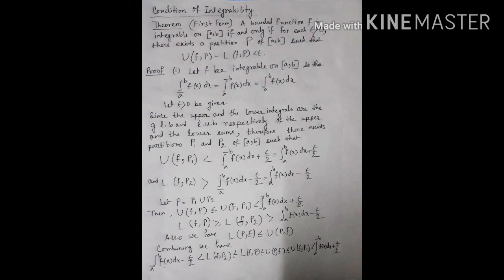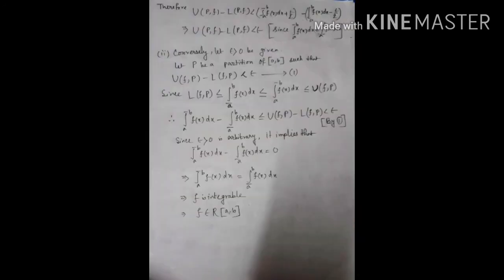So combining, we have the lower integral from a to b of f(x) dx minus epsilon by 2 less than L(f, P2), less than or equal to L(f, P), less than or equal to U(f, P), less than or equal to U(f, P1), less than the upper integral from a to b of f(x) dx plus epsilon by 2. Therefore, U(P, f) minus L(P, f) is less than the upper integral plus epsilon by 2 minus the lower integral minus epsilon by 2.